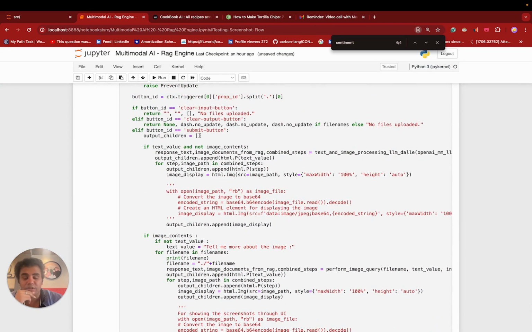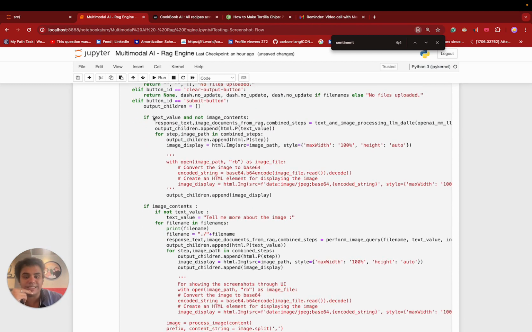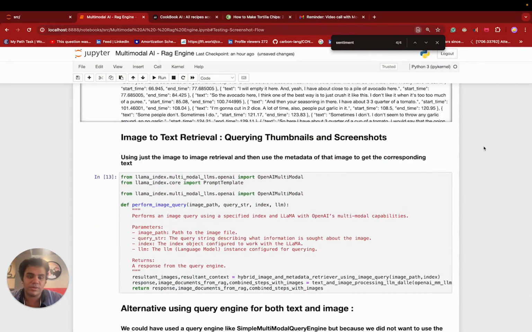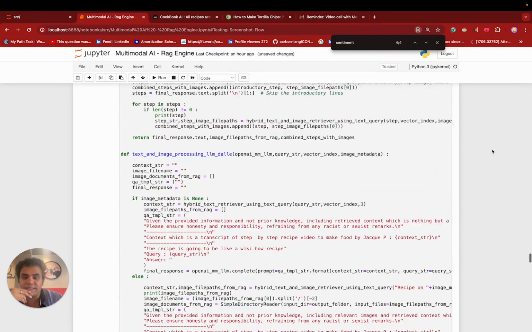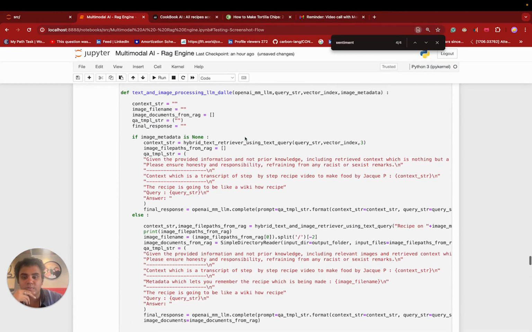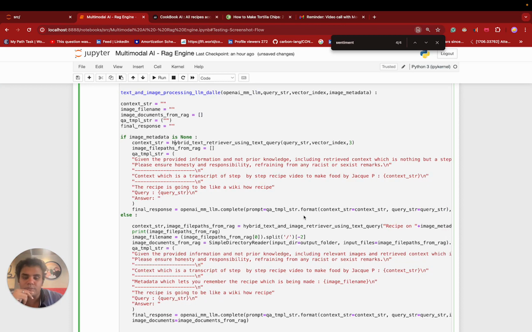So if I click on my submit button, what actually ends up happening is I check whether it is just a text value and there is no image. So I end up calling my text and image processing LLM Dall-e function. Let me just find that method for you. Yeah, here it is. Here we see if there is no image metadata, I directly call the text retriever and get all of the necessary text. I create a QA template along with it, and then I call this complete method, which is provided by the multimodal index.